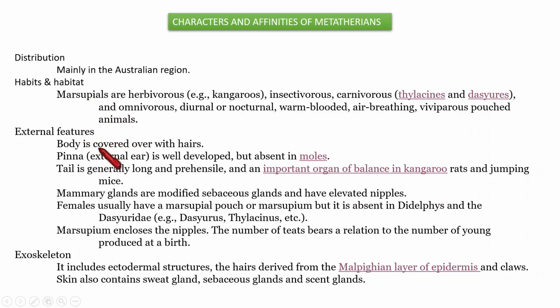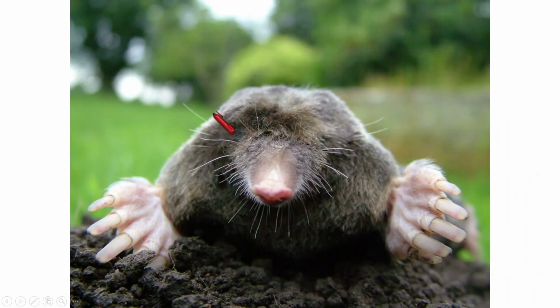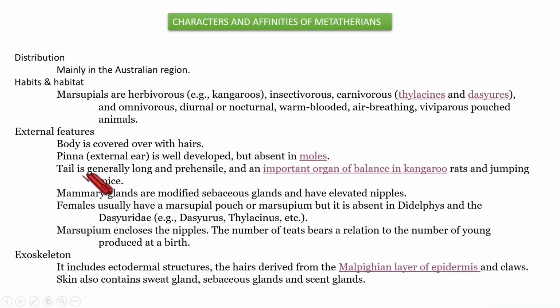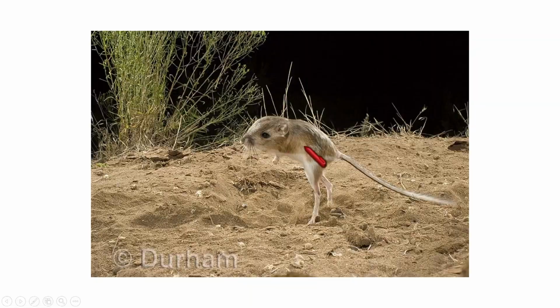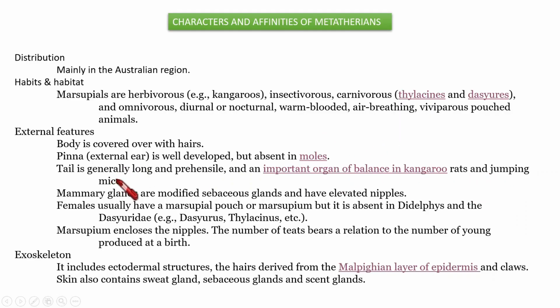Regarding the external features, the body is covered with hairs, as we have seen. In most marsupials, the body is covered with hairs. Pinna is well developed generally in all the marsupials, but it is absent in the case of moles. In these moles, we can't see the external ear or pinna. And regarding the tail, it is long and prehensile, a rolled up tail. It is an important organ of balance in kangaroo rat. This is the kangaroo rat. And also in jumping mice.